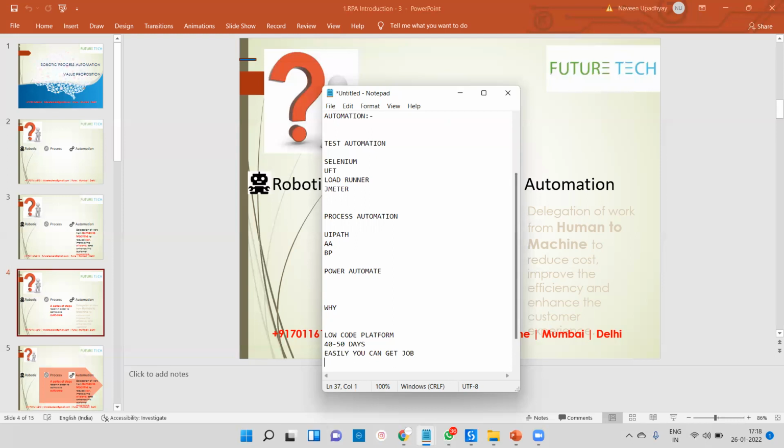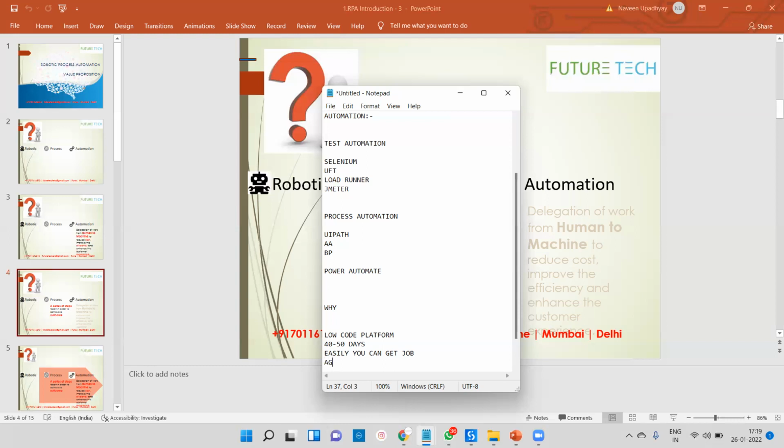But with RPA, it is possible to understand within 40 to 50 days, and any non-technical person can go for RPA UiPath. That is the reason lots of people are coming to the technology called RPA. That is the first reason.